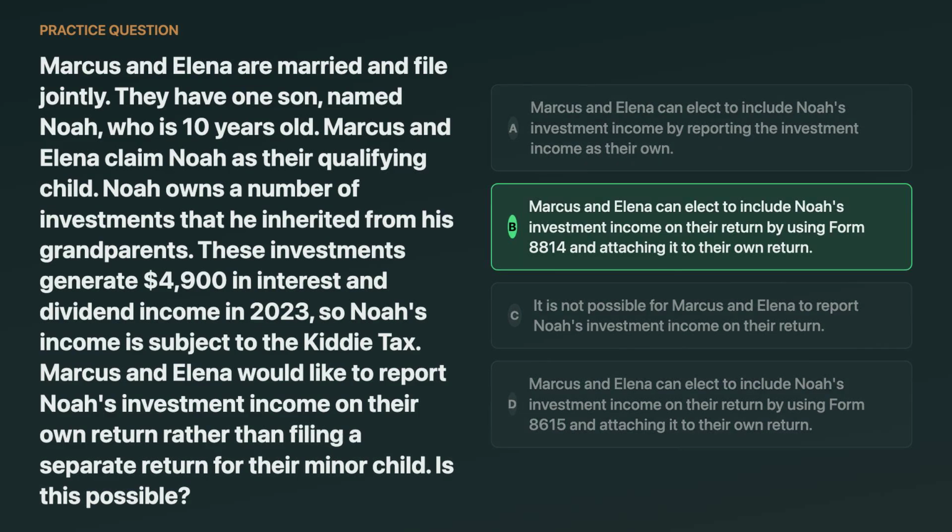Yes, it's possible. The correct choice is using Form 8814, the parent's election to report a child's interest and dividends on the parent's return. Form 8615 is the Kiddie tax form, but it's attached to the child's return, not the parents'. A tempting wrong answer is picking 8615 because you associate it with Kiddie tax, but it's the wrong return.